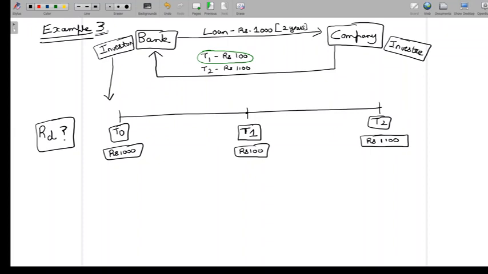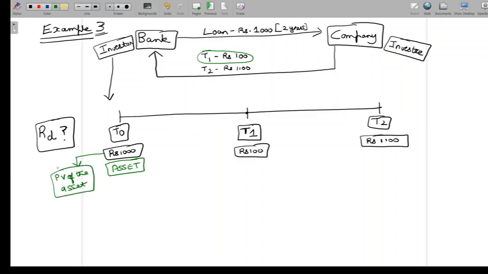What does that mean? That means when we are talking about this from the perspective of the bank here, this 1000 is going to be an asset, right? So at T0, as soon as the loan is given, this is going to be an asset, and this 1000, I would call this the present value of the asset. So the value of the asset today at T0, the present value of the asset, is 1000.